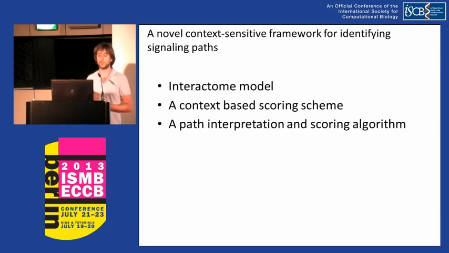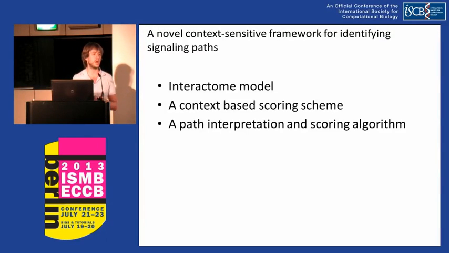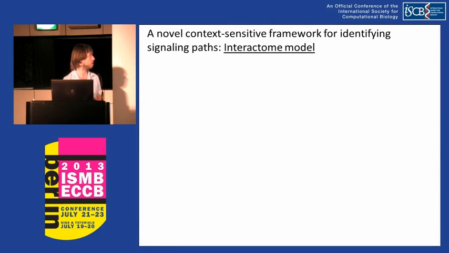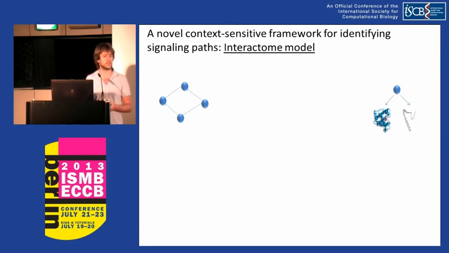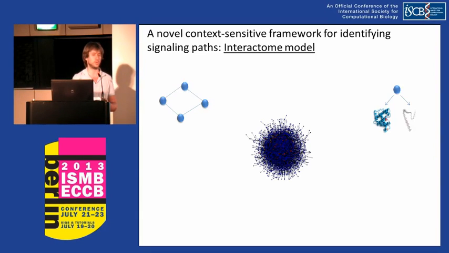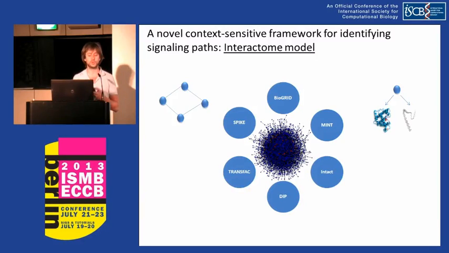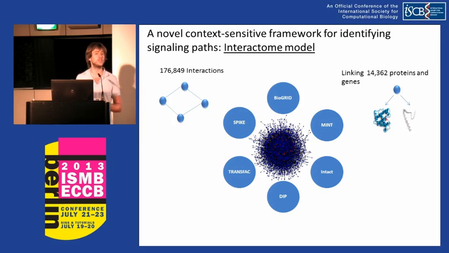Our proposed framework consists of an interactome model, a context-based scoring scheme, and a path interpretation and scoring algorithm. I will now present each one of these parts. Our interactome model consists of nodes that represent proteins and genes and edges that represent their physical interactions. We constructed our network by combining data about experimentally validated physical interactions from several databases, which resulted in over 170,000 interactions that link over 14,000 proteins and genes.